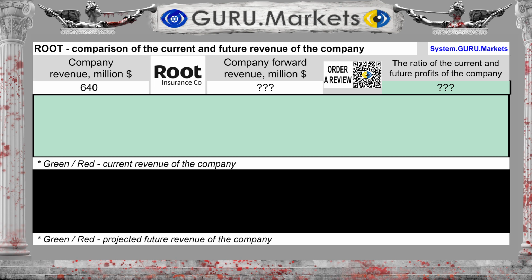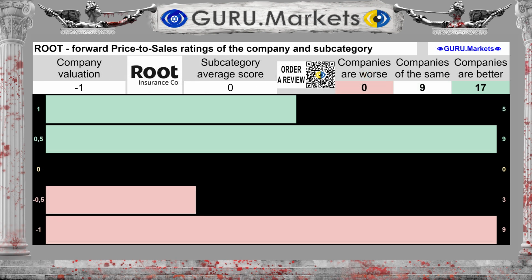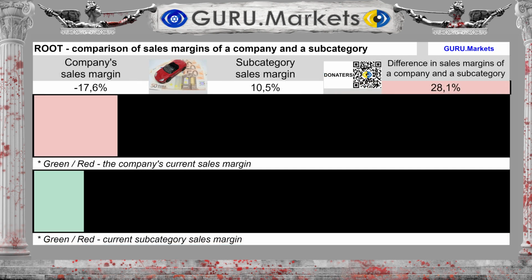Revenue for the last 12 months was $640 million. Projected revenue for the next 12 months is unknown, and this is extremely negative for the company's price. Assessment of projected future sales performance in comparison with the performance of subcategory companies: Bad, -1 point.